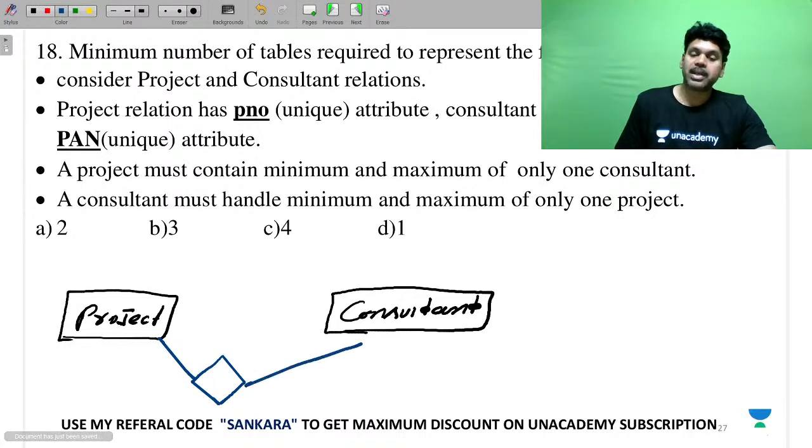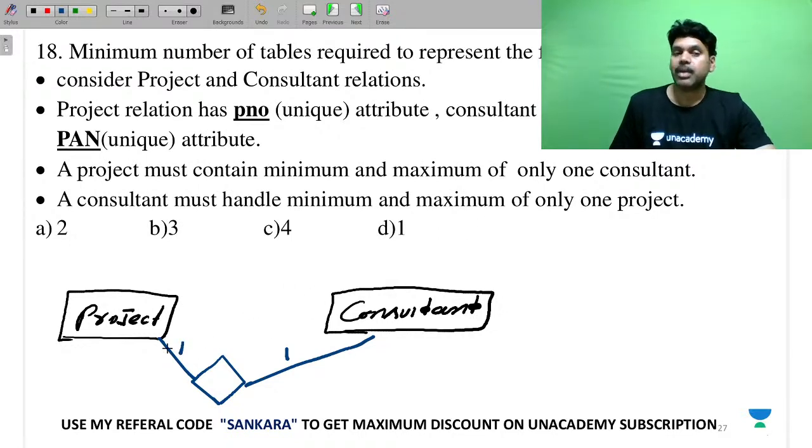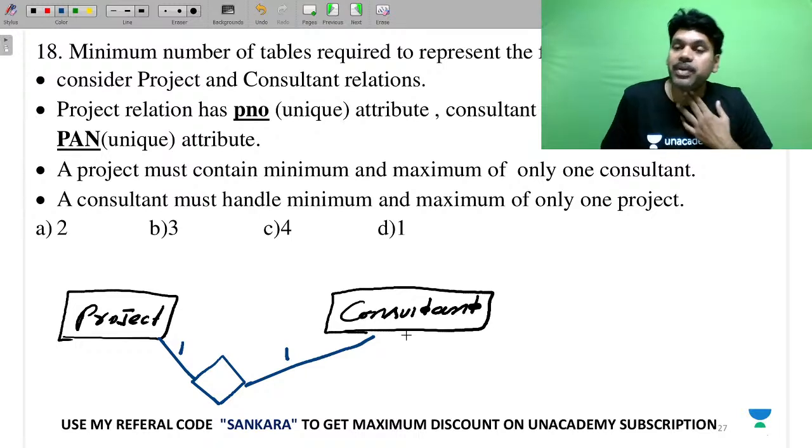And a consultant must handle a minimum and maximum of only one project. A project can be handled by only one consultant. A consultant can handle only one project.